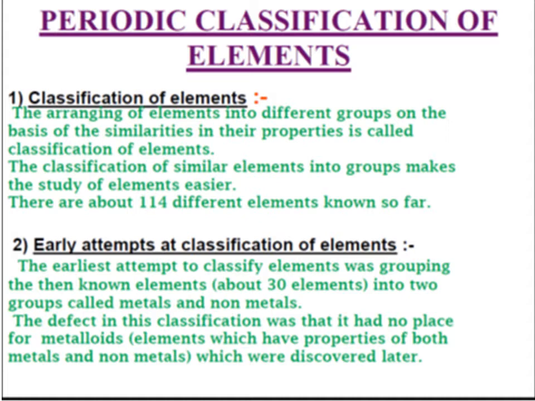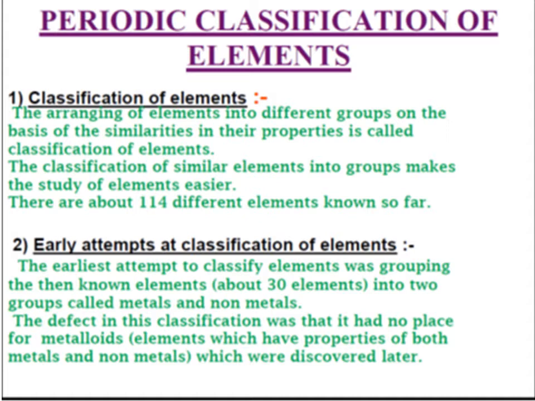One by one there were many attempts, but among those, some significant attempts we will learn here. Early attempts at classification of elements we will discuss at first. In the early age there were 33 elements, meaning 30 plus elements were discovered at that time.